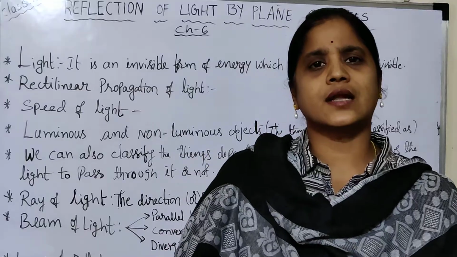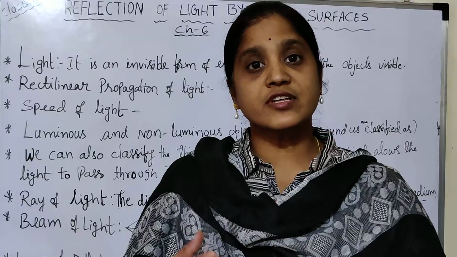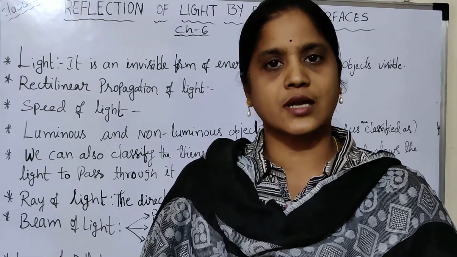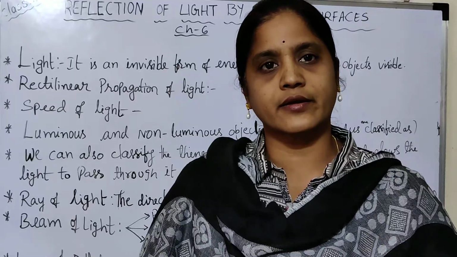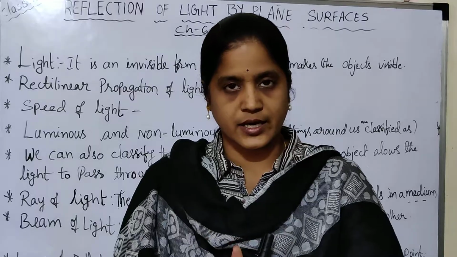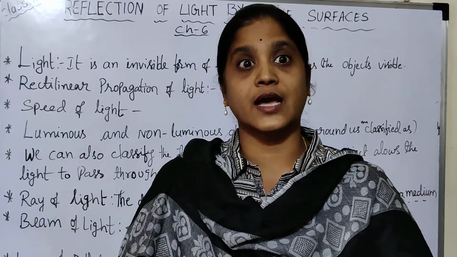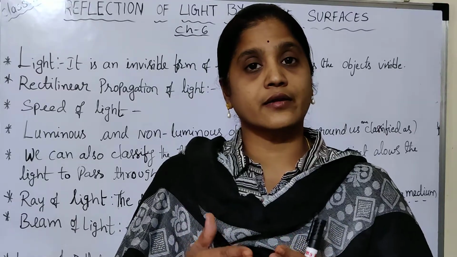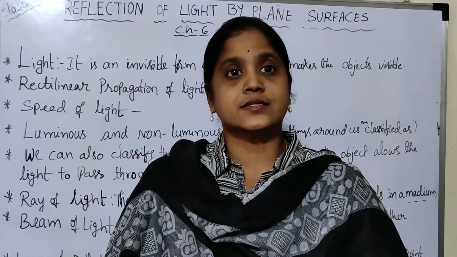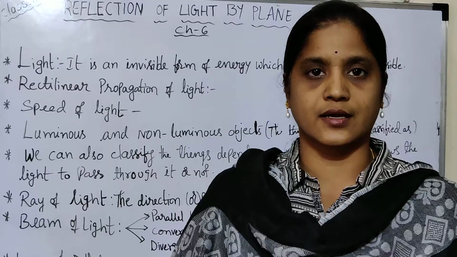Then, what is light? Light is an invisible form of energy. We have different types of energies: sound energy, light energy, water energy, tidal energy. In that, light is also one form of energy, an invisible form of energy. Due to this we can see the object clearly.